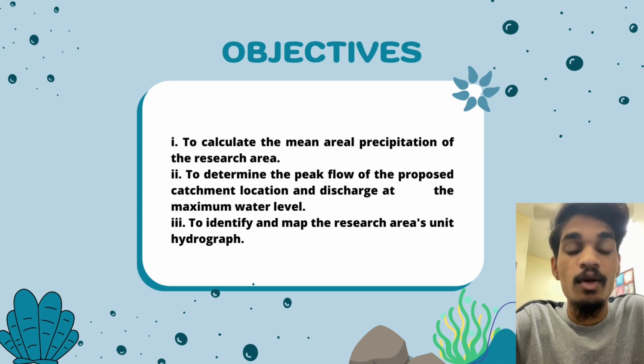Next is the objective of this project. The first objective is to calculate the mean areal precipitation of the research area. Next, to determine the peak flow of the proposed catchment location and the discharge at the maximum water level. Third is to identify and map the research area units.